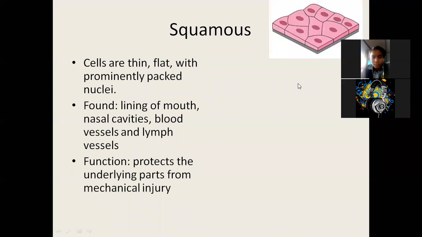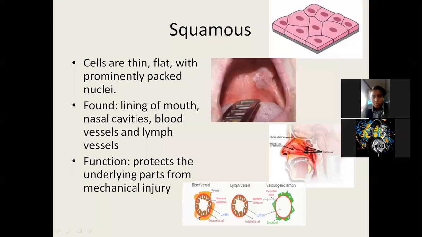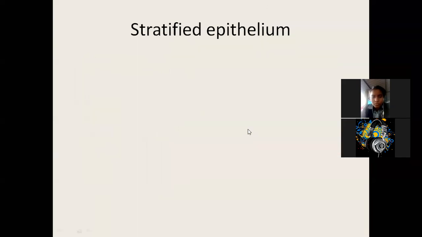Okay. Then where it is present: in the lining of the mouth, then in the nasal cavity, and fourth, the blood vessels, inside the tubes of the vessels, lymph vessels, blood vessels. Okay. Then stratified epithelium.